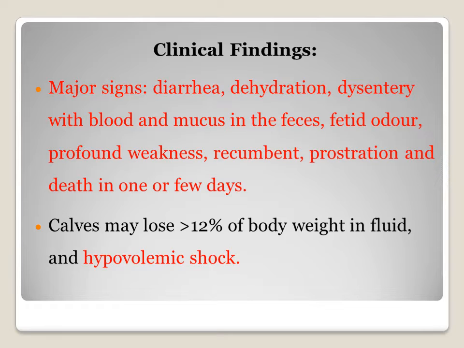The calf may lose more than 10% of body weight as fluid, and death of the animal is generally due to hypovolemic shock. So the clinician has to take this into consideration while giving the treatment.